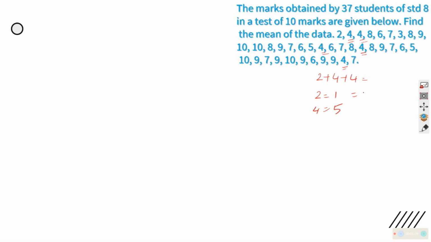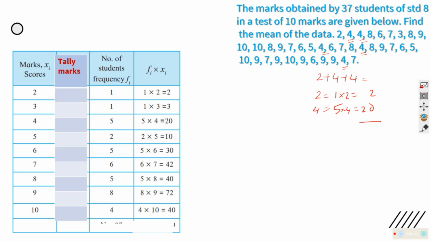That means this is equal to 1 into 2, 5 into 4, 20. Like that you can add. You will be having such a situation. You have learned about this kind of data recording last year. Or we can make some table like this so that we can do it perfectly. Correct? That is what is done here.